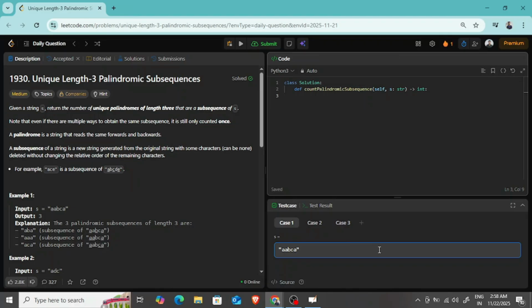A palindrome is a string that reads the same forwards and backwards. A subsequence of a string is a new string generated from the original string with some characters, which can be none, deleted without changing the relative order of the remaining characters. For example, we can see that ACE is a subsequence of ABCDE.